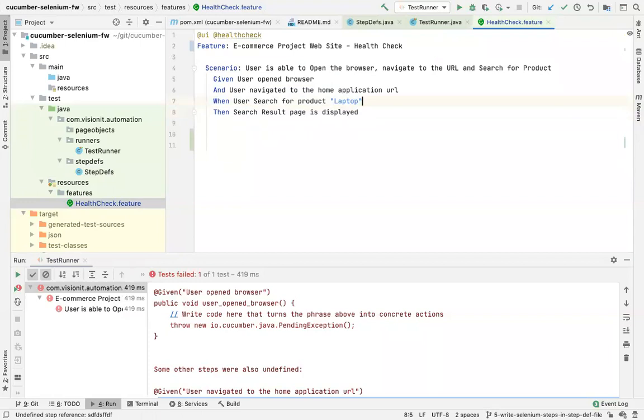And there are not only these four. There's another keyword called but. There is the keyword called background, and we'll talk all of that later.